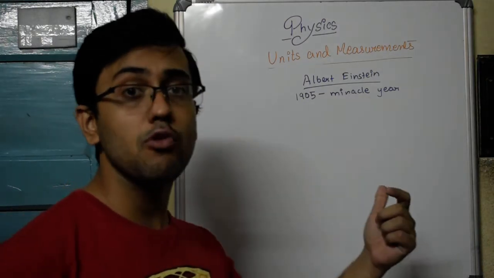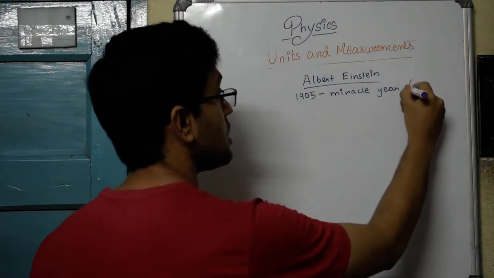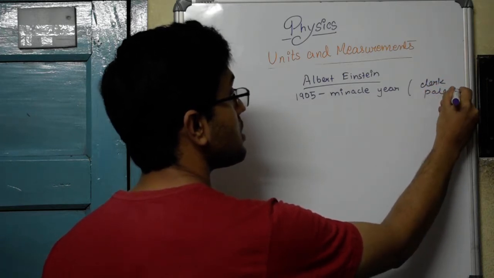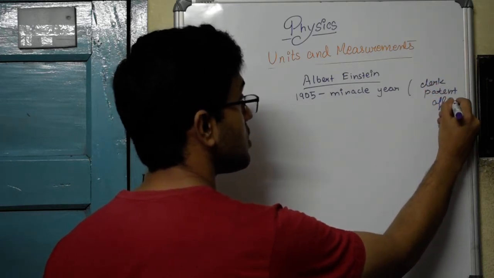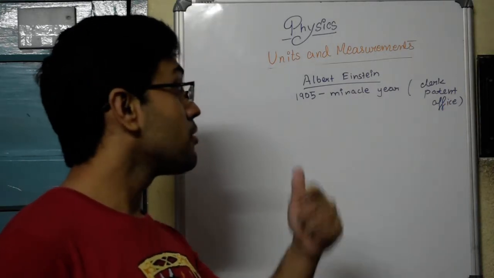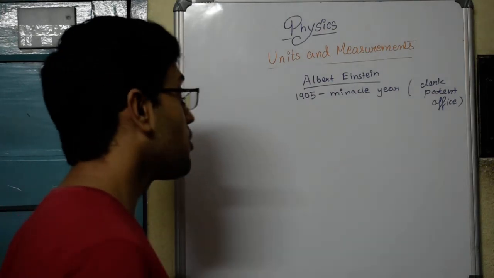At that time he was working in a patent office. He was simply a clerk in a patent office. He was not the Einstein that the world knows today. And in this particular year, 1905, he published 4 papers.